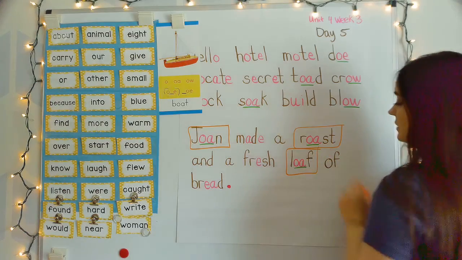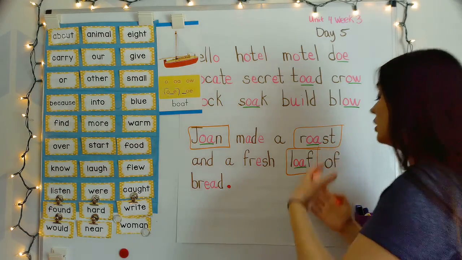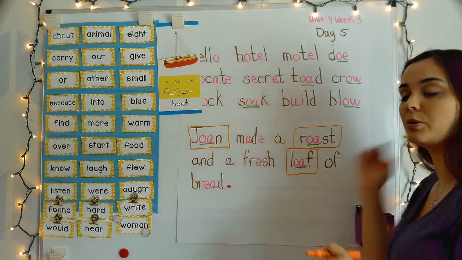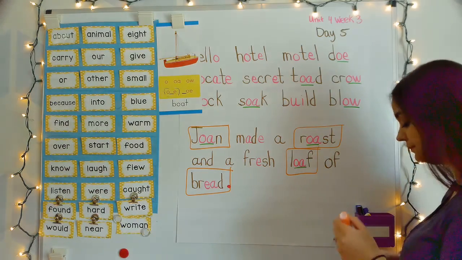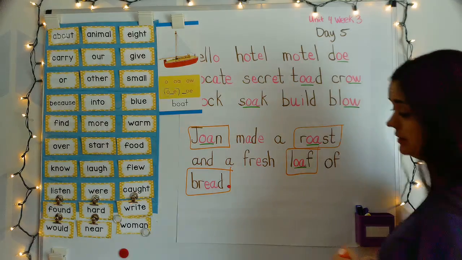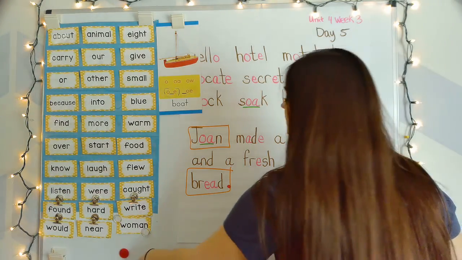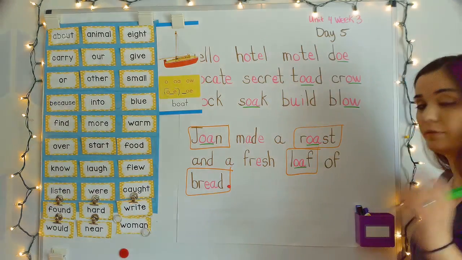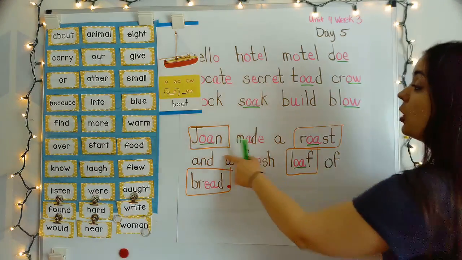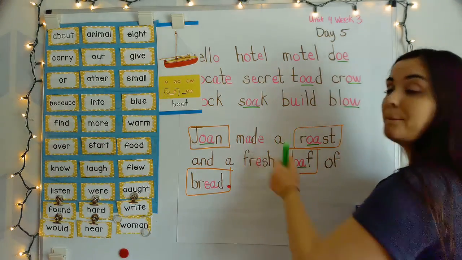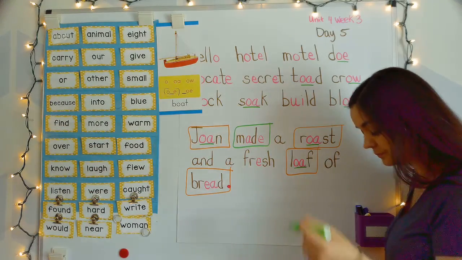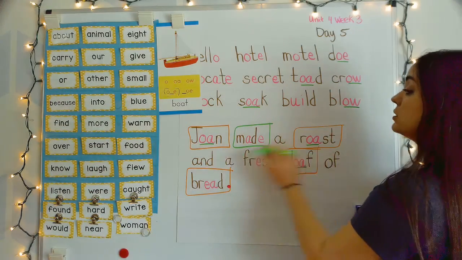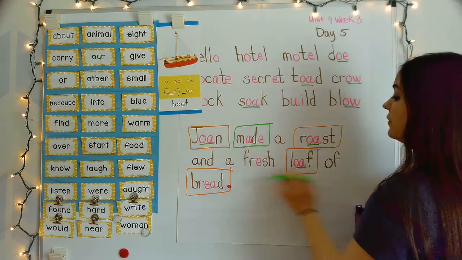Loaf is also a noun because a loaf of bread is something that you can touch. So that means that bread is also a noun. So we have a whole bunch of nouns in our sentence. Verbs. We only have one verb, and that's what Joan is doing. So Joan made something. That's what she is doing.